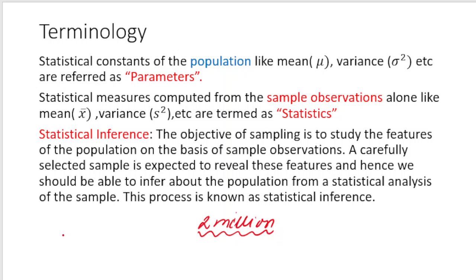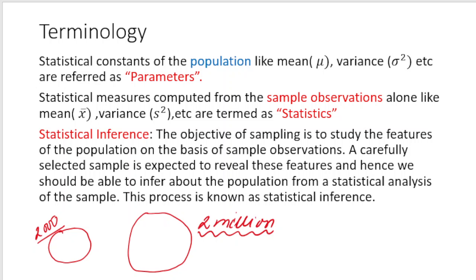But what we can do is take a random sample. First of all, let us be clear about this term, the random sample. By random sample, we mean that I have drawn the sample without any bias and each element in the population has an equal probability to be part of the sample. So suppose I take a sample of 2000 people, and I ask them what is your income, and based on this average income, suppose we estimate the average income of the population. This process is known as estimation.